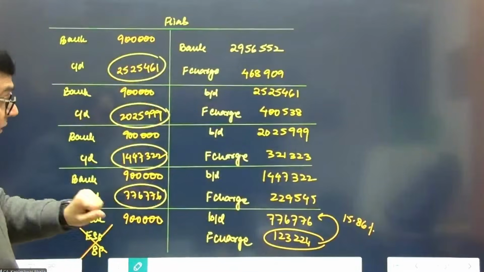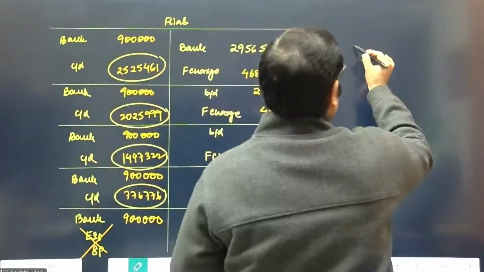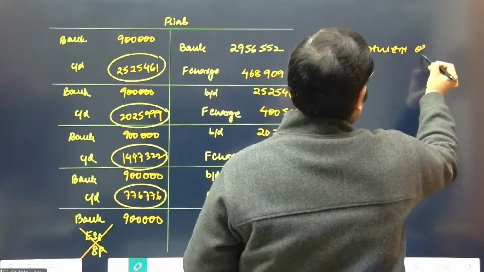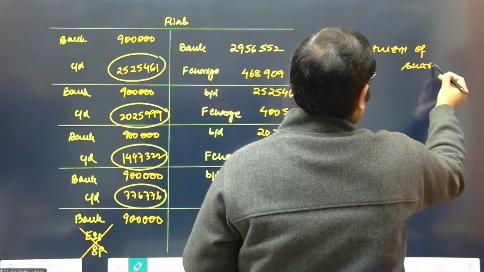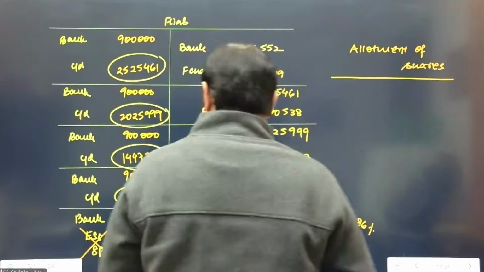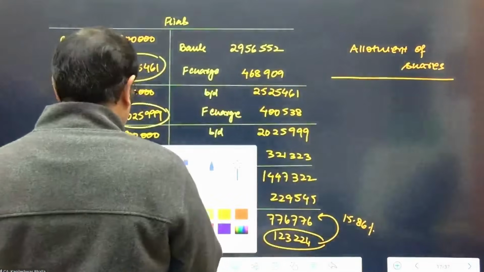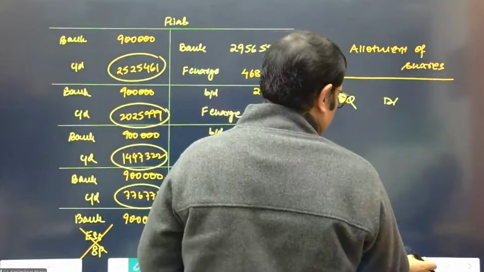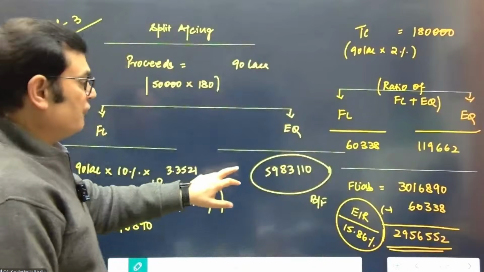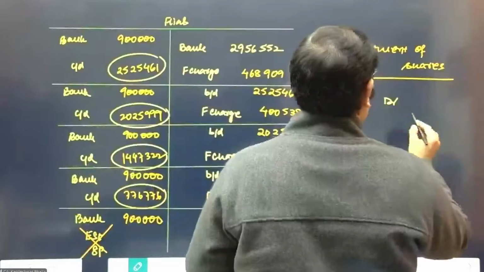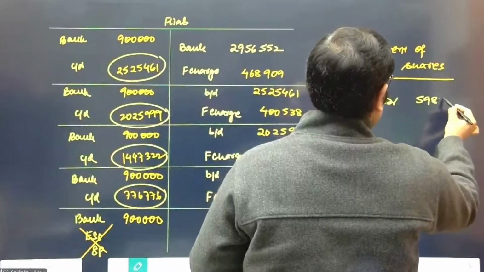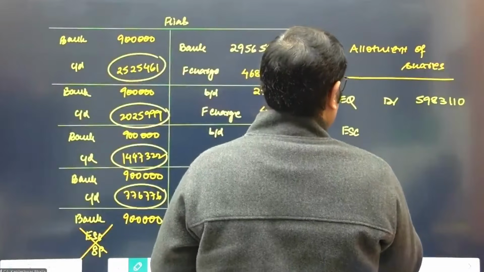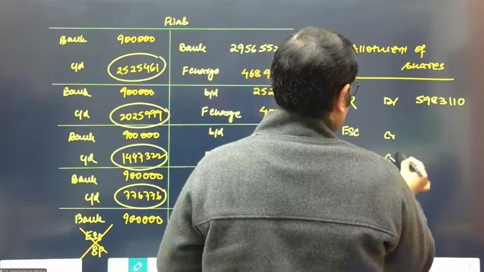Okay, so this is done. Now let's come to the allotment of shares. So we need to put an entry for allotment of shares as well. So in terms of allotment of shares, now let's see, take the equity component in this case. What was the equity component? It was 59,83,110. Now we'll allot the equity shares and the premium through this case.